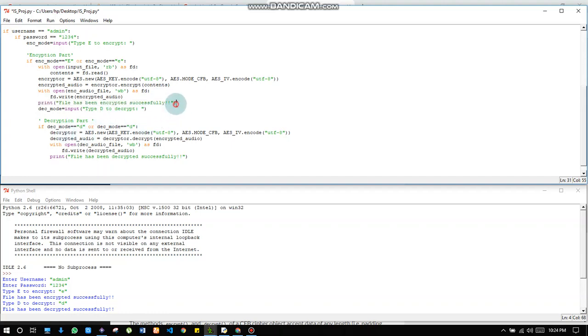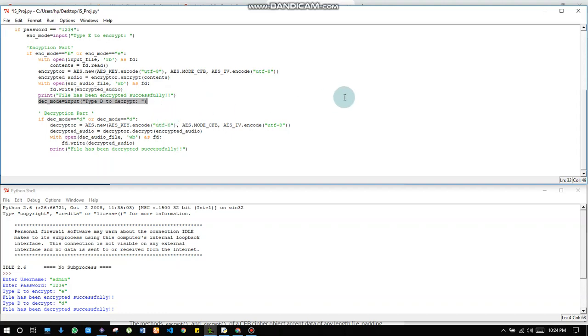And now the user will need to decrypt the file so that they can listen to it. So for that, the program will ask to type D to decrypt the file, so that the user can have the decrypted version of that file.